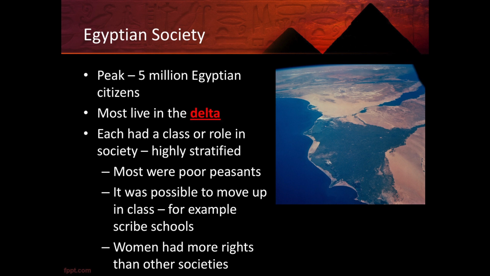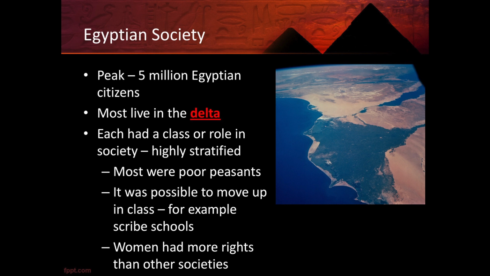The one thing about Egyptian society, though, was it was possible to move up in class. If you were a poor peasant, you could do things like join the military and move up in class that way. Or if you were able to go to a school to learn how to be a scribe, that would help you go up in class as well.